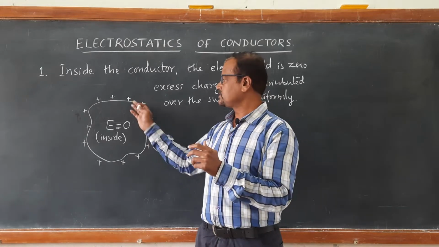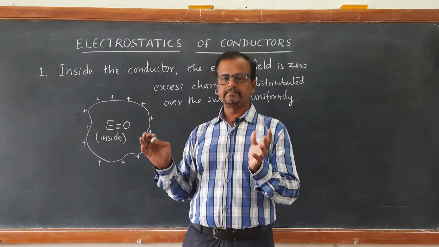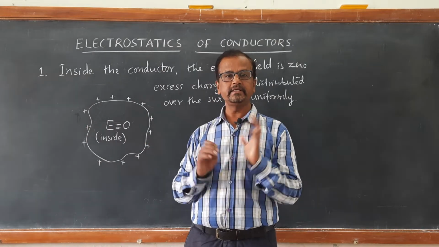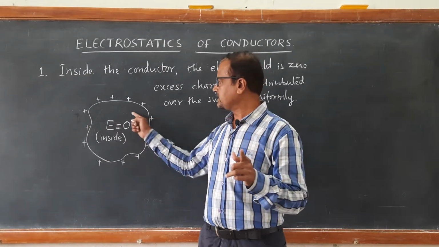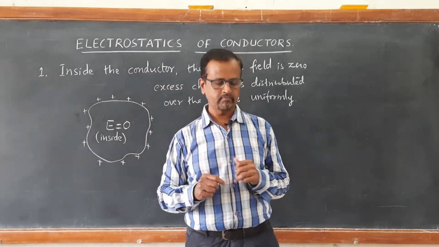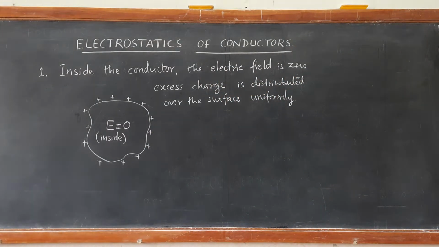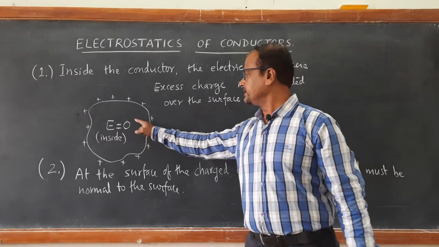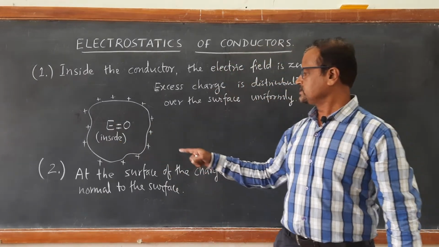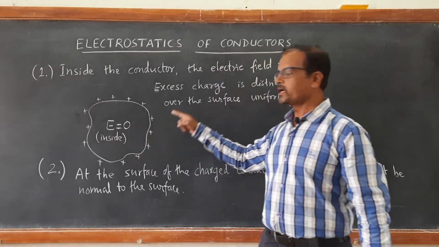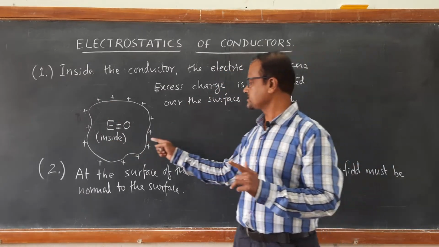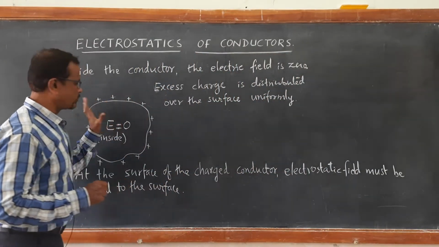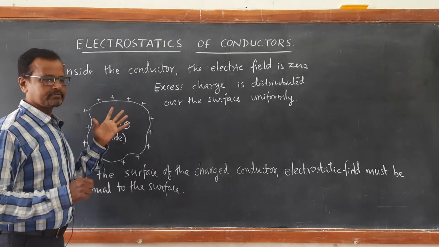The reason is the charges are conducted. Therefore, the charge is uniformly distributed and it will settle in static situation. Therefore, the net electric field inside the conductor is 0. So, from the first point it is clear that the total electric field inside the conductor is always 0. Since the conductor is charged and the excess charge resides only on its surface, the electric field is present only outside the surface.